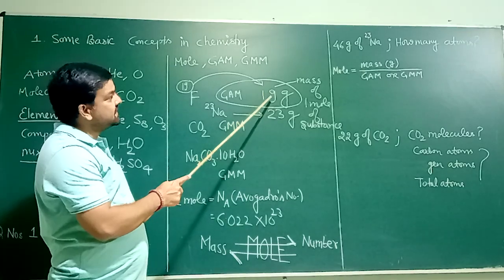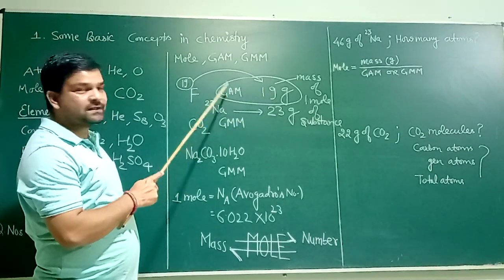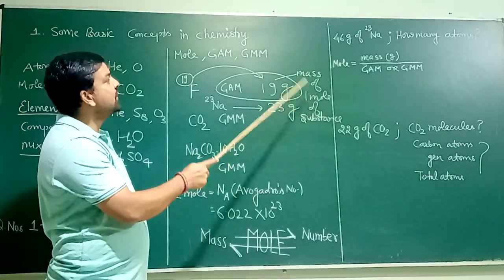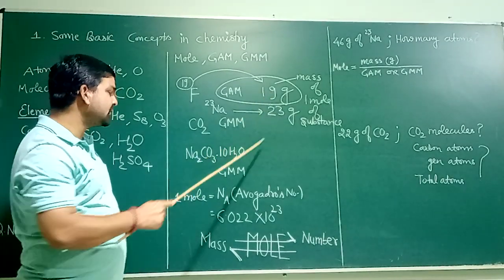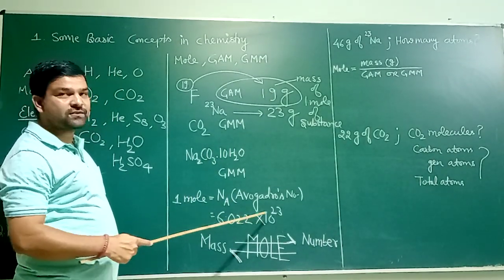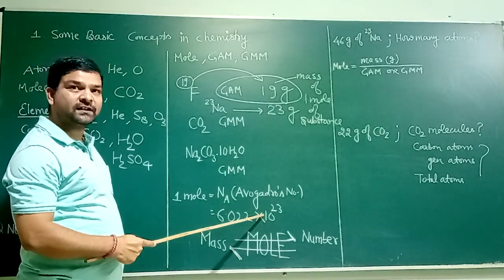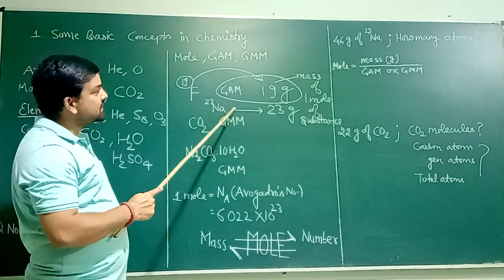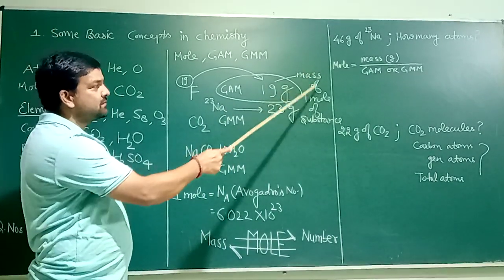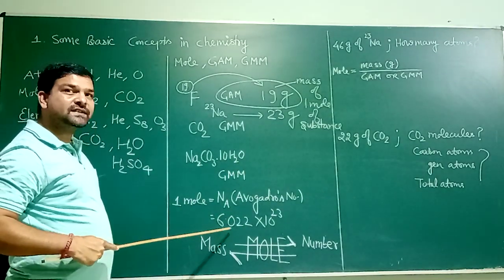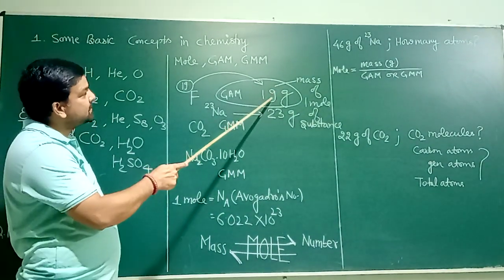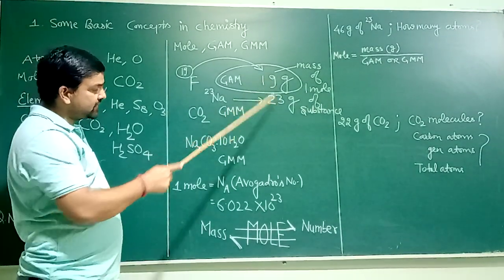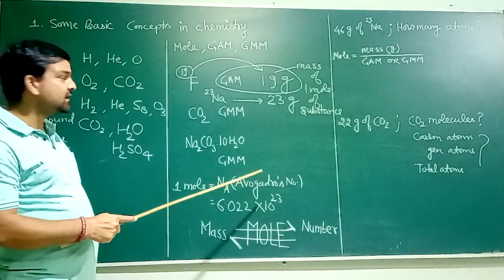This means you can say 19 gram is the gram atomic mass of fluorine, 19 gram is the mass of 1 mole of fluorine, or 19 gram is the mass of 6.022 × 10^23 particles of fluorine. Same you can say for sodium, 23 gram is the gram atomic mass. Gram atomic mass means it is the mass of 1 mole of substance. So 19 gram of fluorine and 23 gram of sodium both are equal to 1 mole, both are equal to 6.022 × 10^23 particles.